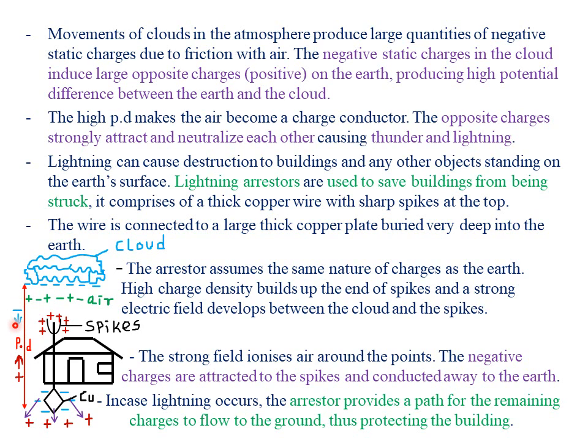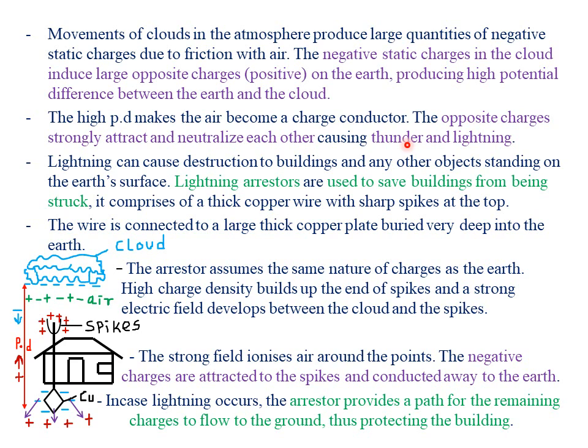So as the electrons move downwards and the positive charges move upwards, they are going to meet at around this particular region. So remember, when the negative charge and the positive charge meet, they actually neutralize each other. So the high potential difference makes the air become a charge conductor. Therefore, the opposite charges, that is the negative charges from the clouds and the positive charges from the surface of the earth, strongly attract each other and they neutralize. That is, one positive and one negative charge are going to neutralize each other such that the net charge will actually be zero.